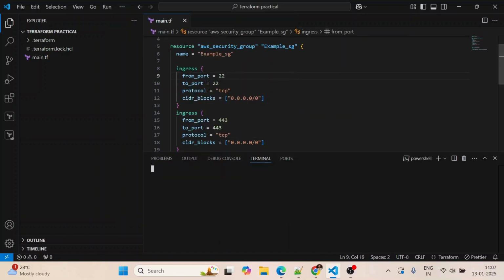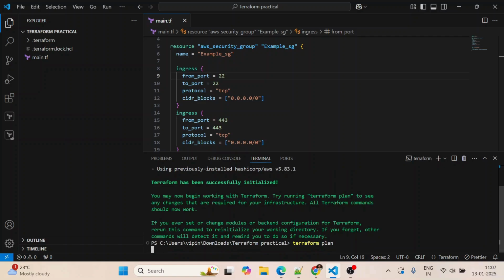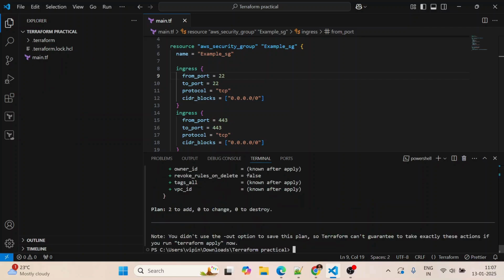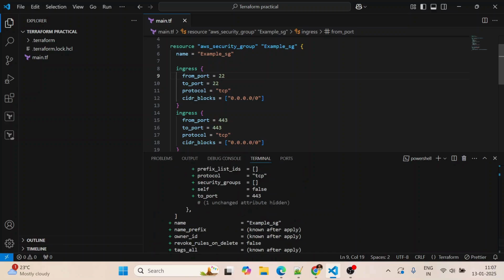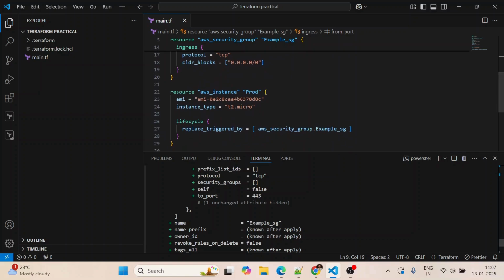Open the terminal and let's run terraform init. Now let's run terraform plan to see whatever resources our Terraform configuration file is going to create. As you can see, plan: 2 to add. It will create one security group and one EC2 instance.